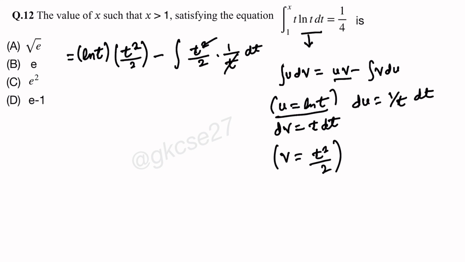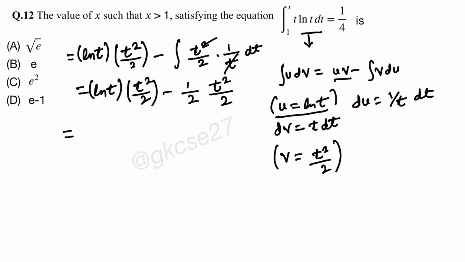So this will be ln t times t square by 2 minus half the integral of t dt inside. So t dt, its integration will be t square by 2 again. So take t square by 2 common: t square by 2 times (ln t minus half). Okay, this is the value of the integration.